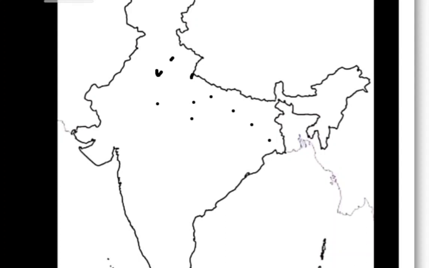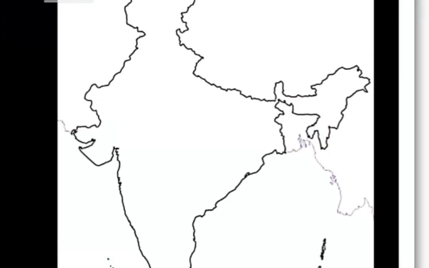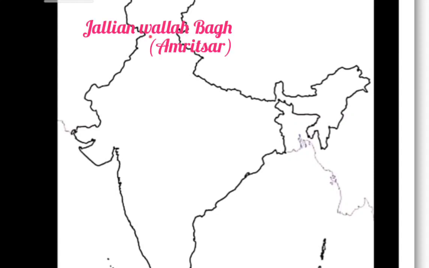Next, some more places. Check it here; this area is like a nose. This is Amritsar. In Amritsar only, the Golden Temple is there. Moreover, the Jallianwala Bagh tragedy happened in Amritsar, in the Punjab area.